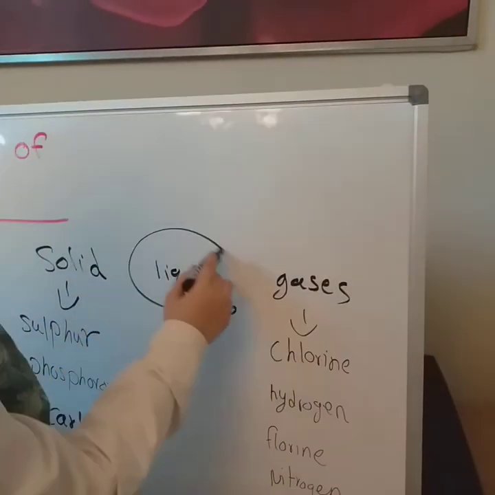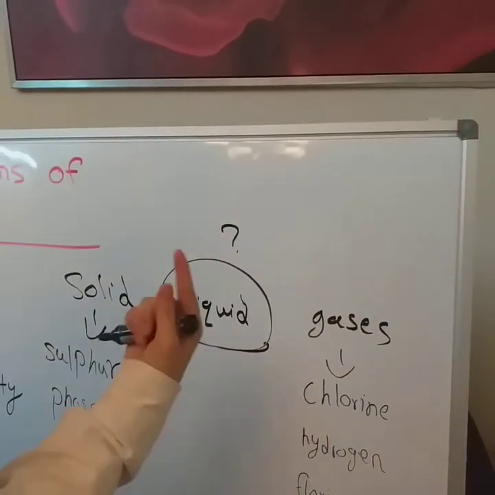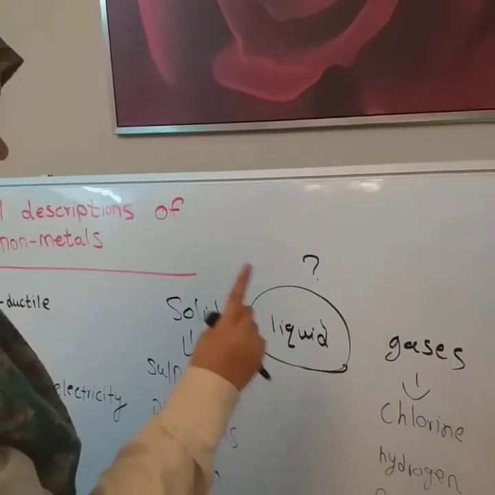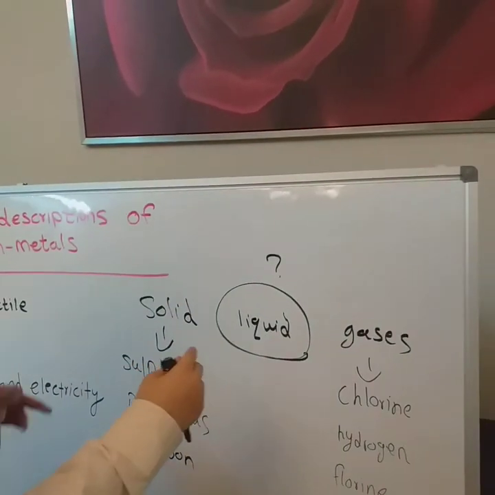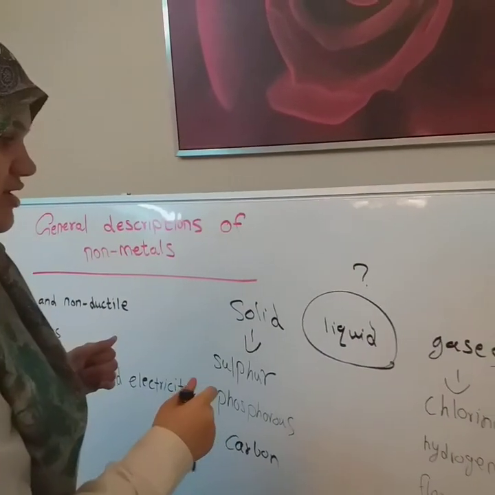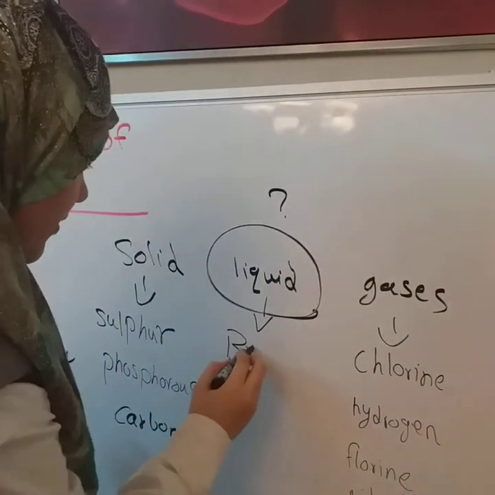But what about liquids? Only one non-metal is liquid at room temperature, and it is bromine.